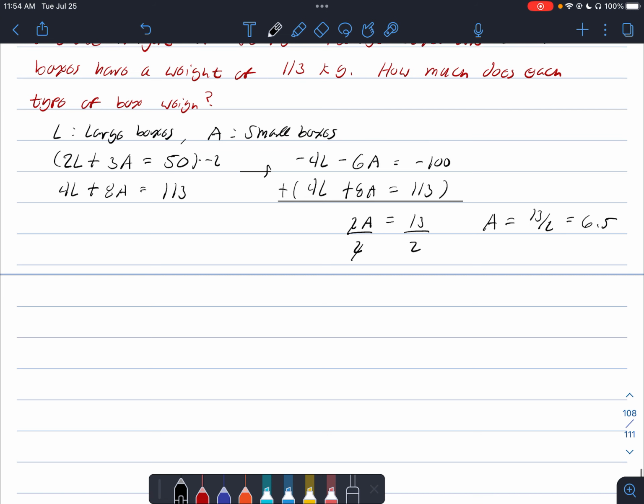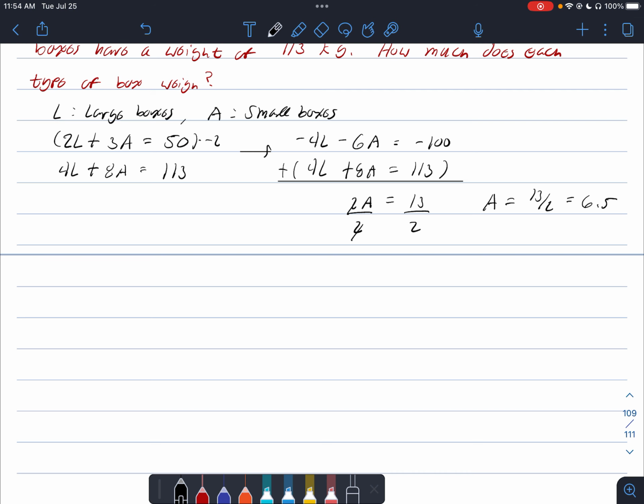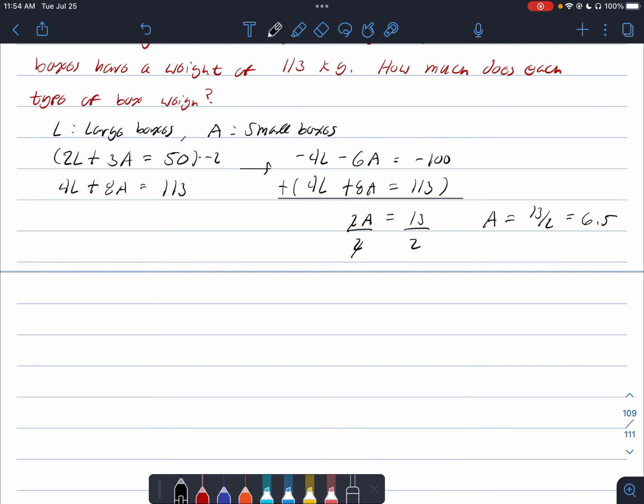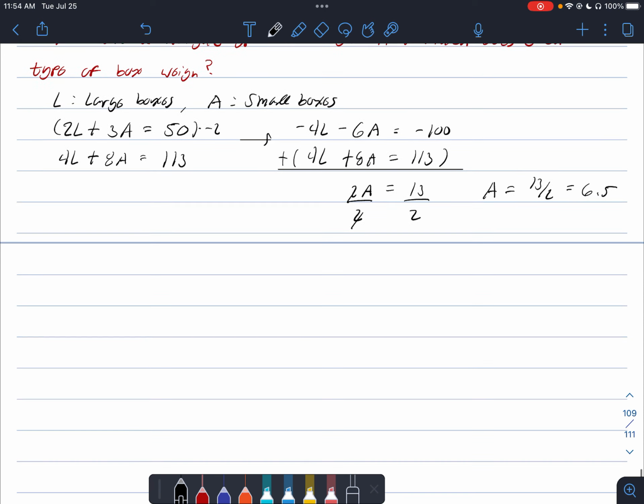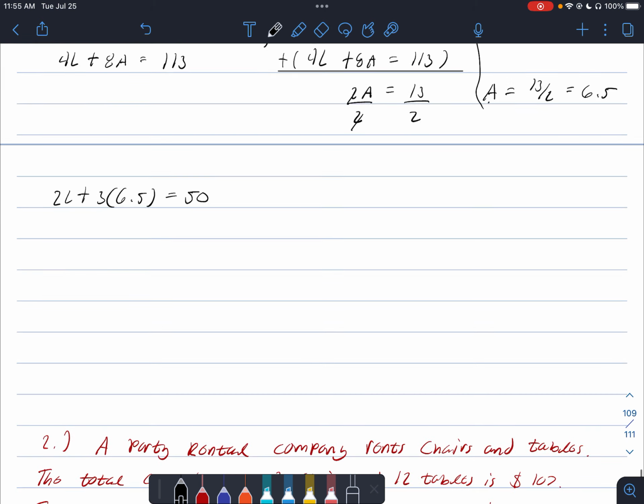Now let's see if we can solve for the L variable by plugging this A value back into one of our equations. I like the top equation better, so we're going to take this A and stick it right here. So we have 2L plus 3 times 6.5 should be equal to 50.